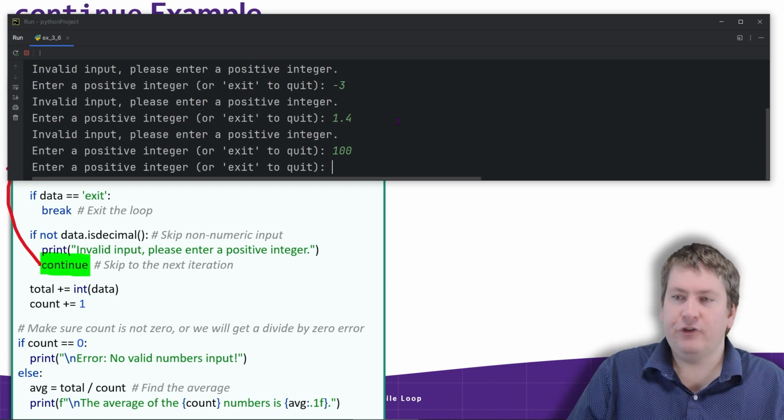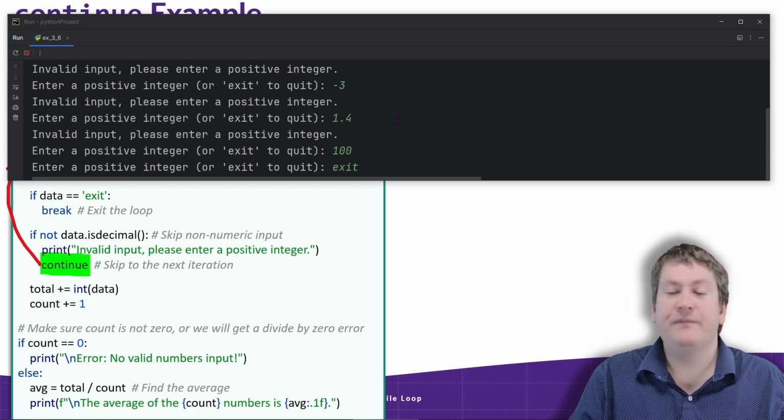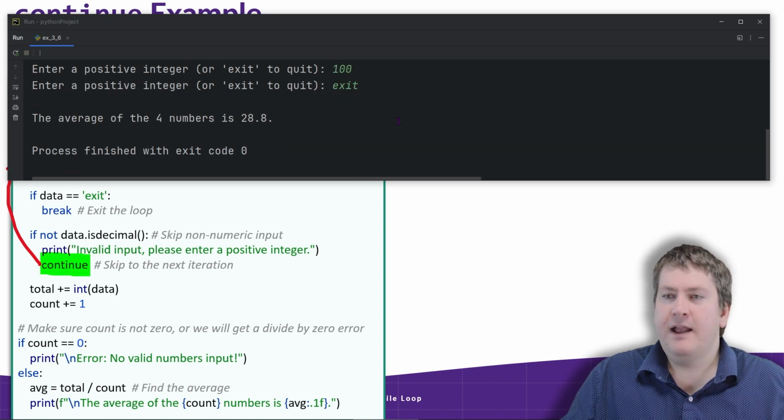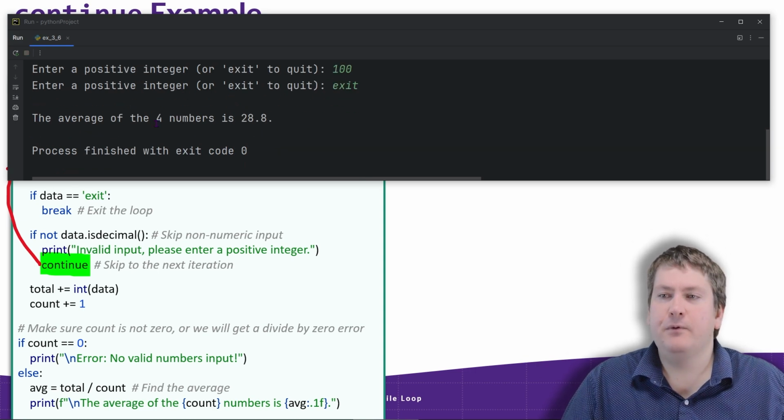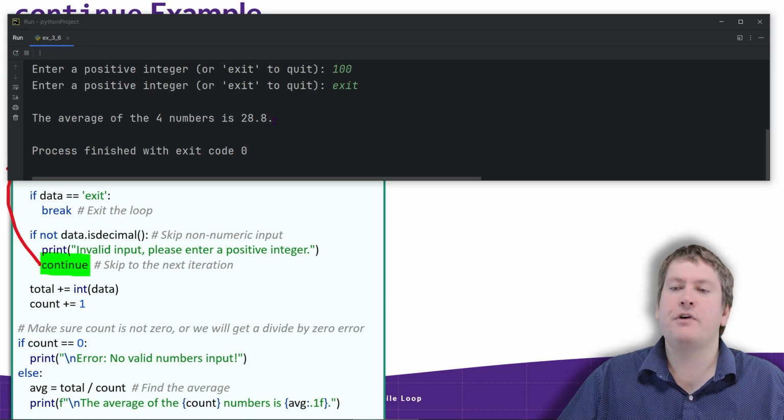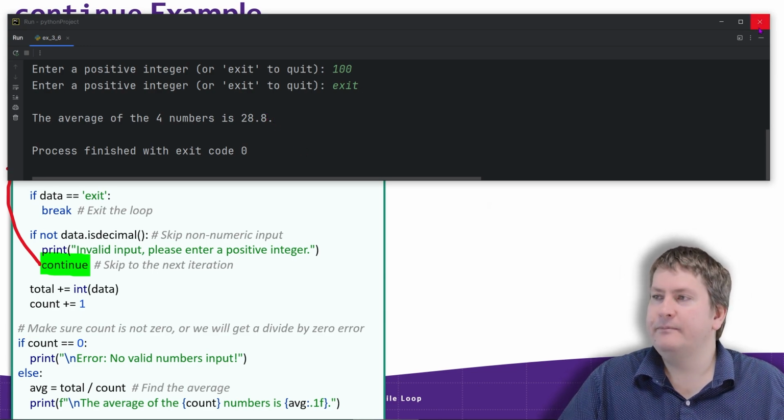Now, when we want to actually exit, we just type in the word exit. That's our sentinel value that signals that we're ending the loop. And we can see that we get the average of the four numbers is 28.8. So this program is working correctly.